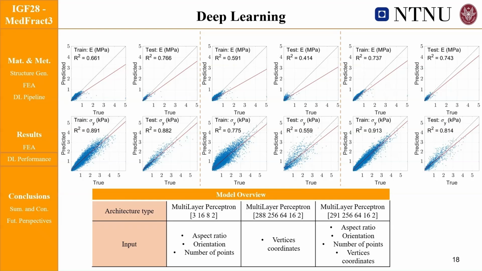Instead, the model that had both the generation parameters and the local coordinates is able to somewhat recover the performance of the first model, but overfits on the training data due also to the higher complexity of the model, which is given by the higher number of neurons, and performs worse in the testing dataset.